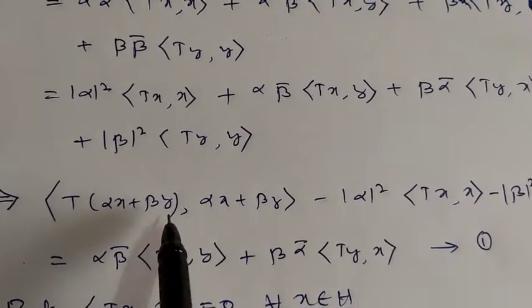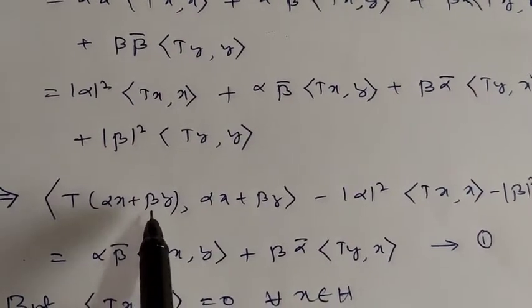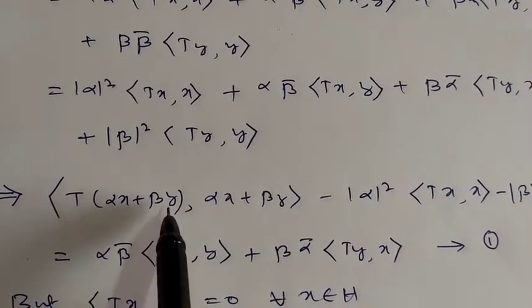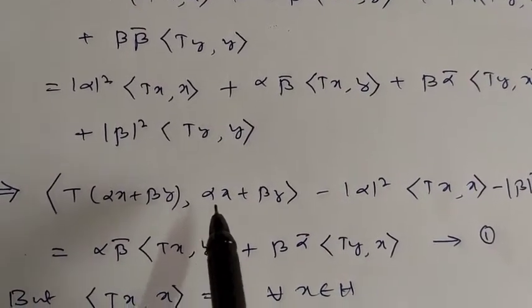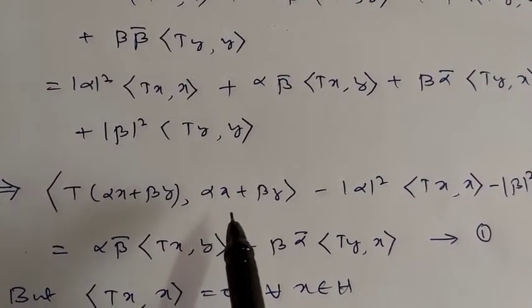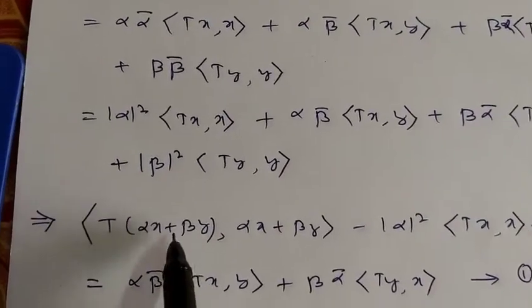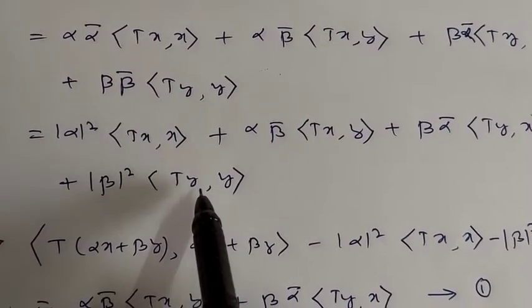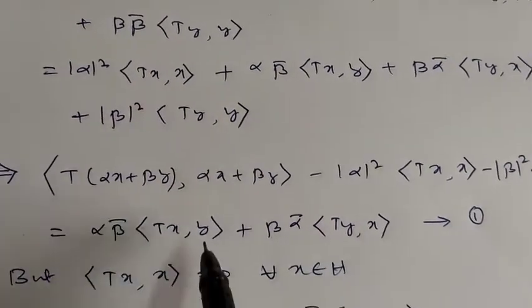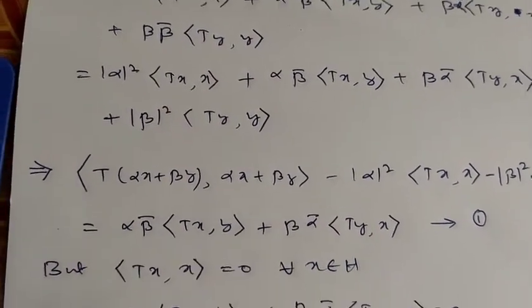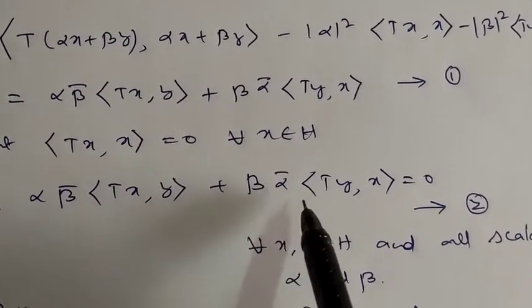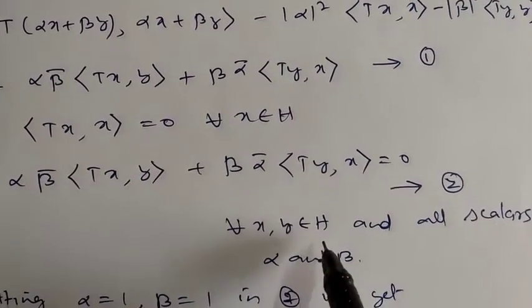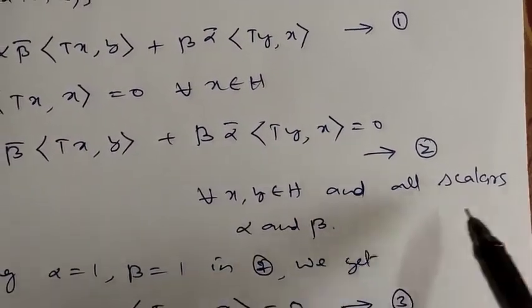Since H is a Hilbert space, it is a vector space, therefore alpha x plus beta y belongs to H. Therefore alpha x plus beta y is an element of H. We have assumed that the inner product of T of x comma x is 0 for every x belonging to H. Accordingly this term is also 0, and the total remaining terms are alpha into beta bar inner product of T of x comma y plus beta into alpha bar inner product of T of y comma x equal to 0. This holds for every x, y belonging to H and all scalars alpha and beta.